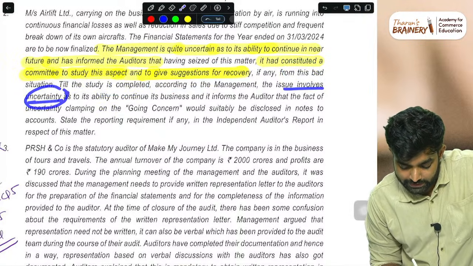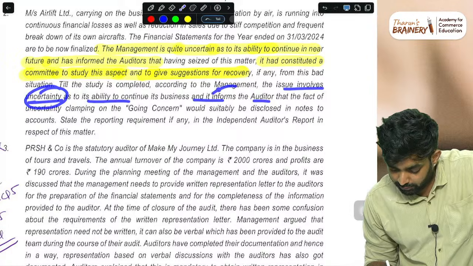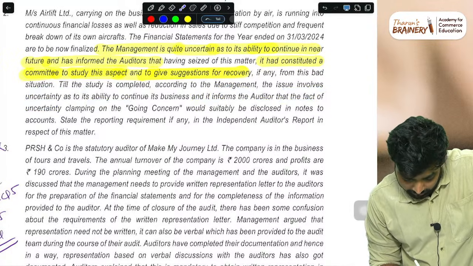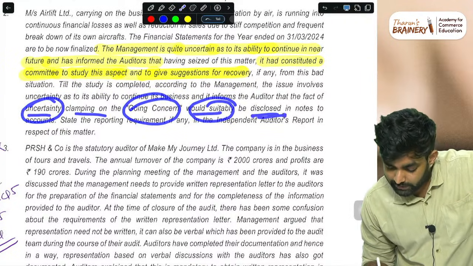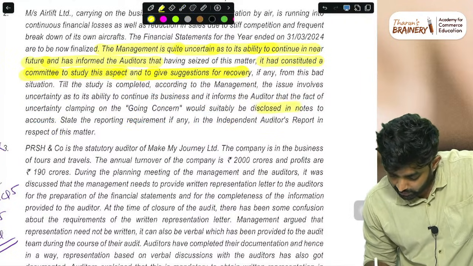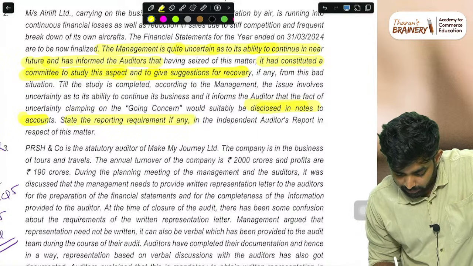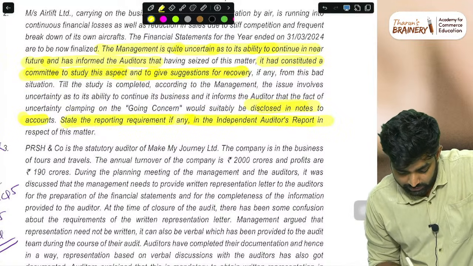Till the study is completed, according to the management, the issue involves uncertainty as to the ability to continue as a going concern, and it informs the auditor that the fact of uncertainty on going concern would suitably be disclosed in the notes. They will disclose it in the notes. State the reporting requirement, if any, in the independent auditor's report in this matter.